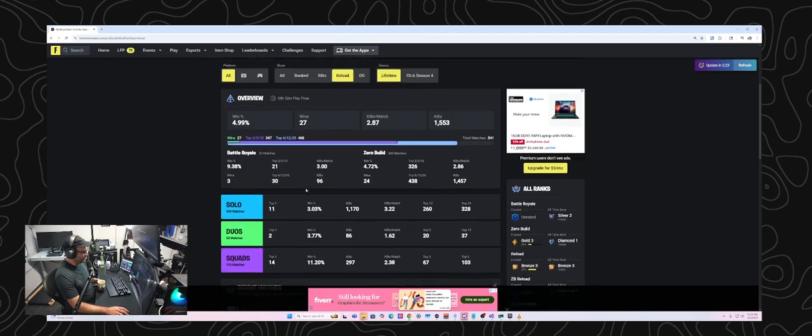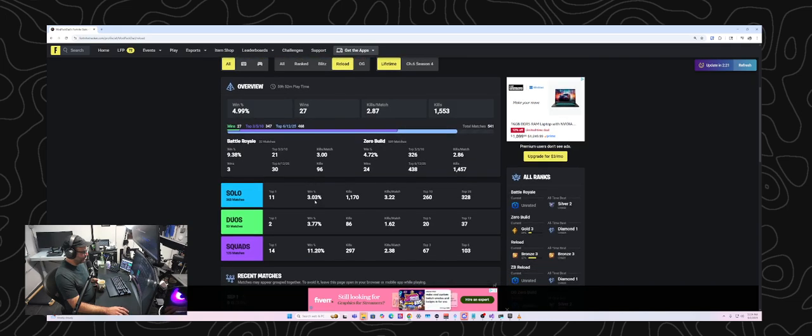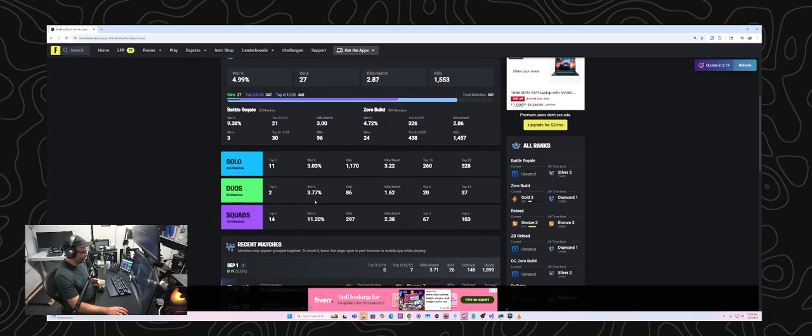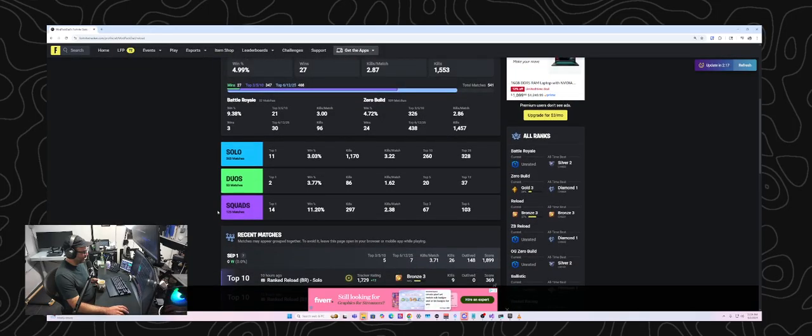So in reload solos, I've got a 3% win rate, duos 3%, squads 11%. I've only played 363 solo reload matches. That's surprising, I didn't think it would be that many. And then squad matches, 125.